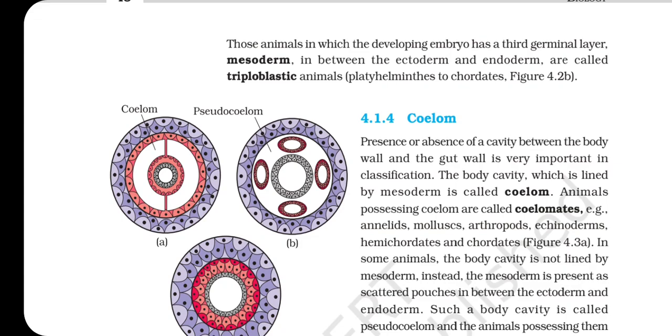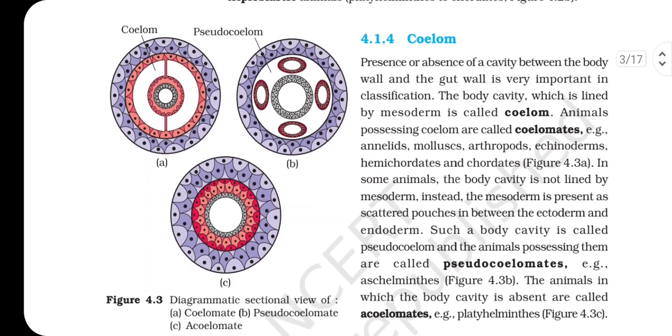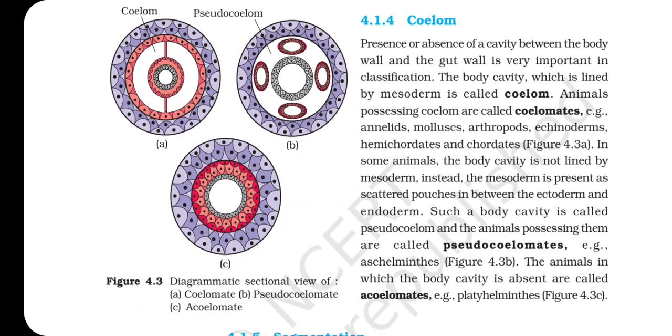Instead, the mesoderm is present as scattered pouches in between the ectoderm and endoderm. Such a body cavity is called pseudocoelom, and the animals possessing them are called pseudocoelomates, that is Aschelminthes. The animals in which the body cavity is absent are called acoelomates, for example Platyhelminthes. Diagrammatic sectional view of a coelomate, pseudocoelomate, and acoelomate.